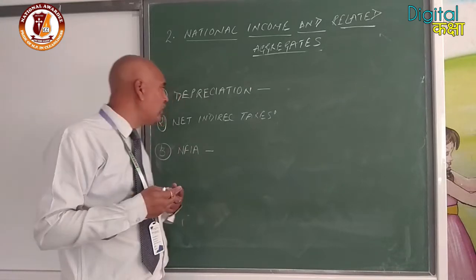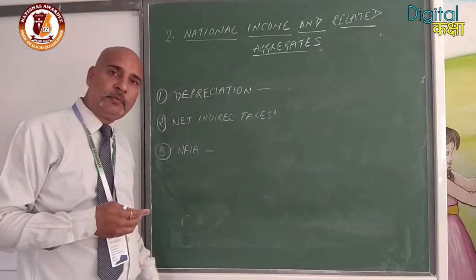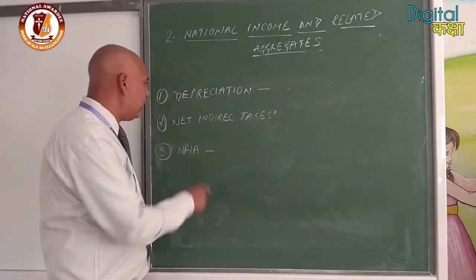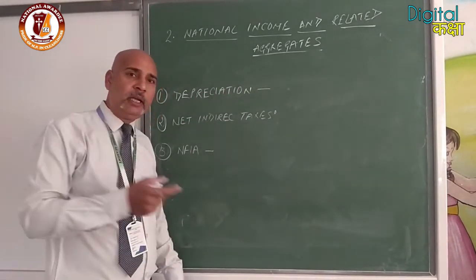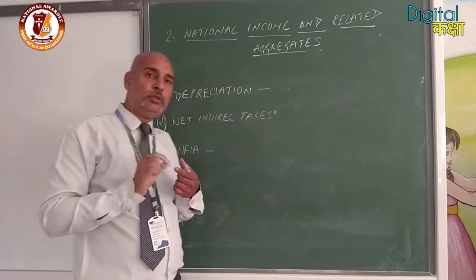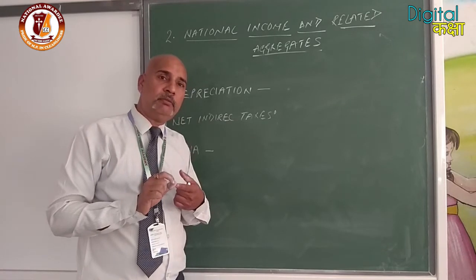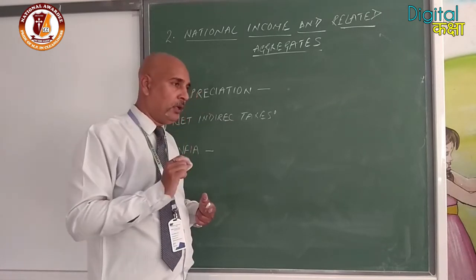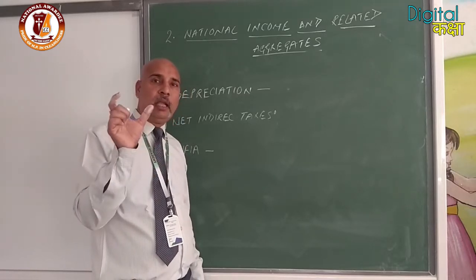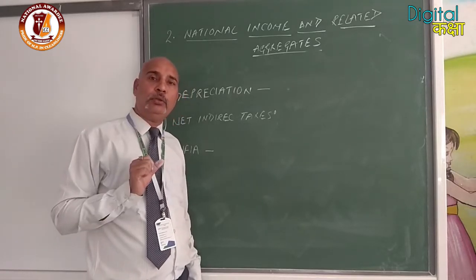Indirect taxes are clear. Indirect taxes are those taxes whose burden is shifted from one person to another. I think when you purchase any article, the MRP is mentioned on the packet inclusive of all taxes. That means VAT is nowadays removed. The GST is included in those articles. Okay?